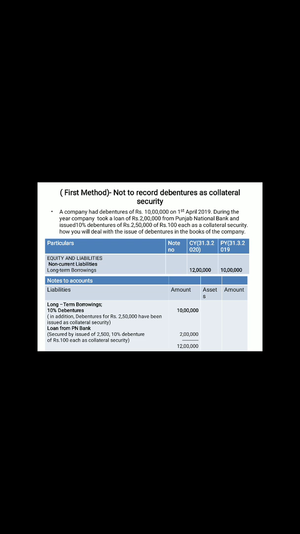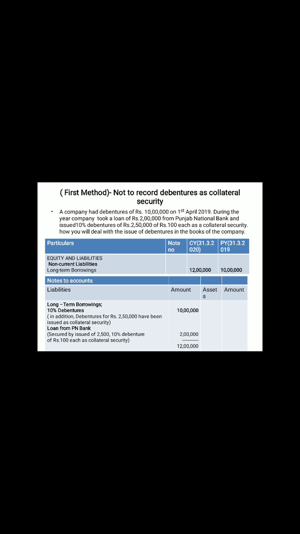Now the example for the first method: the company had debentures of 10 lakh on 1st April. You may see in the balance sheet that the previous year data is listed with the 10 lakh. It means the previous year the company already had debentures of 10 lakh. During the year, the company has taken a loan. Now we have to move to the notes to accounts. You may see at the end that the company has taken a loan from one particular bank.